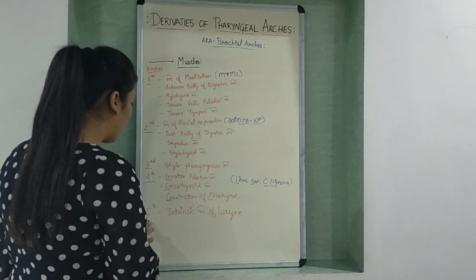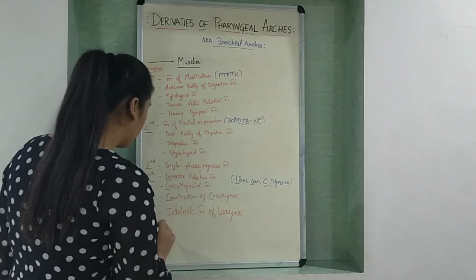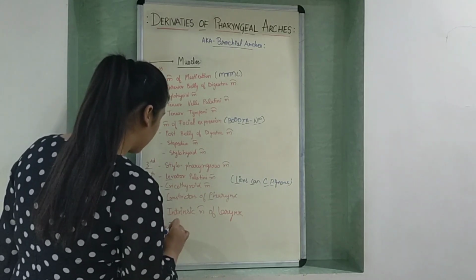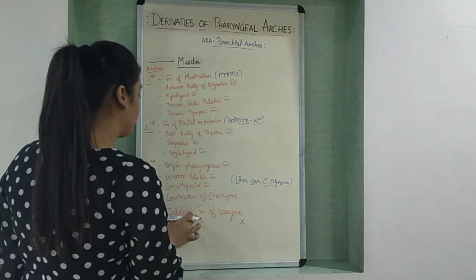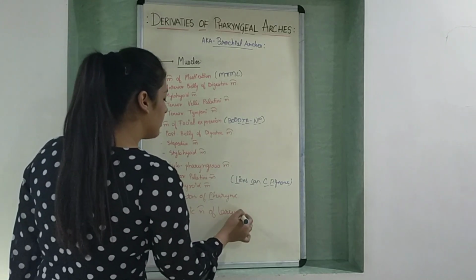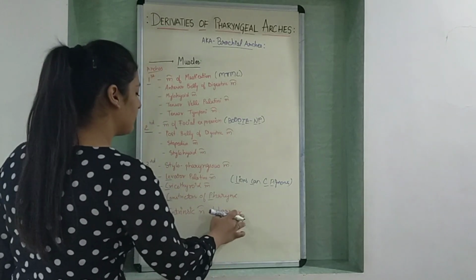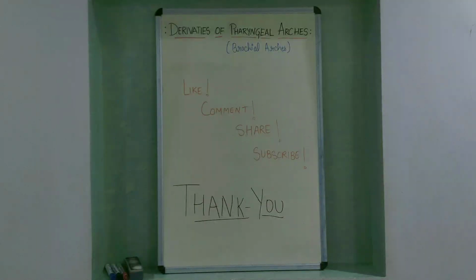Now the sixth arch can be remembered as the spelling of six, SIX, where I stands for intrinsic muscle of larynx, ends with X.